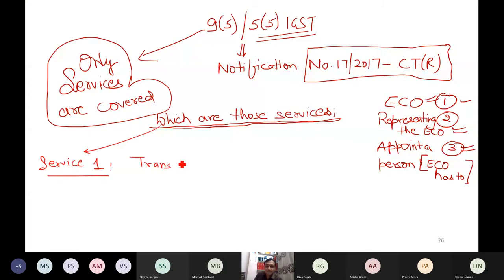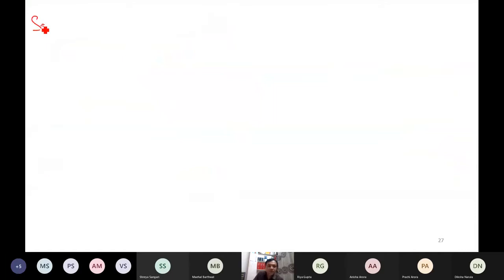Transportation of passengers. Then who has to pay the tax? The ECO has to pay the tax. Second service, service number 2, providing accommodation.